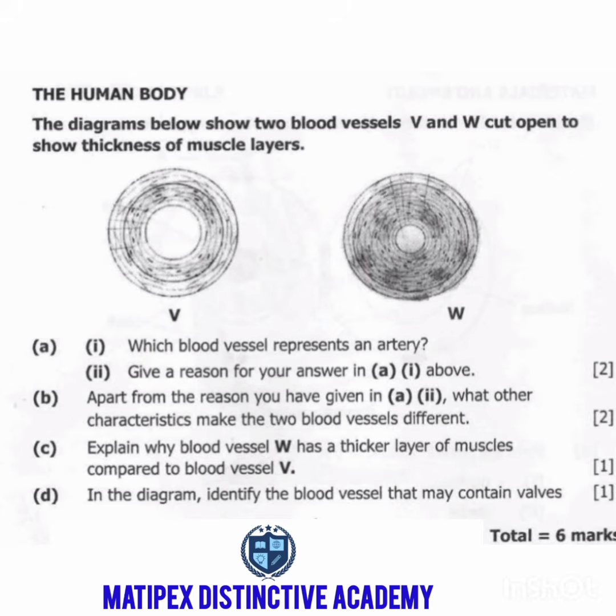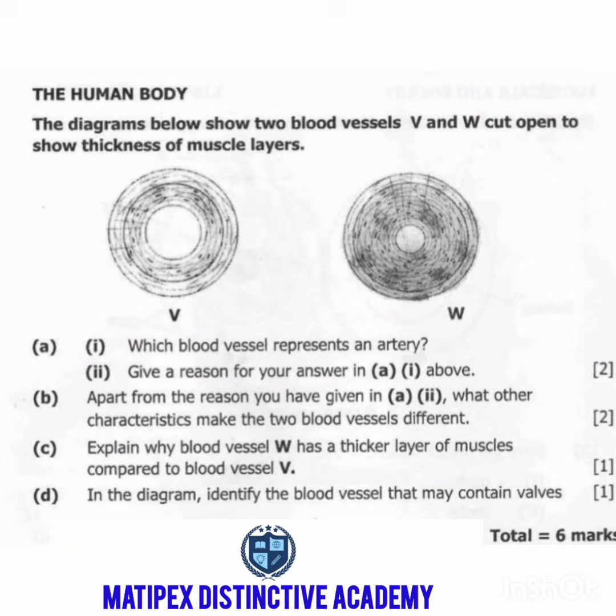Artery W. So the answer is W, because we know an artery has a small lumen. So a small lumen, I'm talking about that small space in between. That is a lumen. So the one which has a very small lumen, that is an artery. Then a vein has a big lumen.